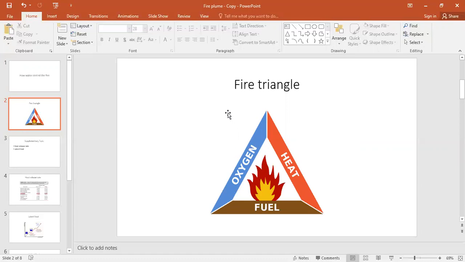Regarding our subject, water will remove the heat from the fire triangle, so the fire cannot be retained; the fire will turn off, extinguish. Okay, this overview is a general definition. But if we take a closer look, what is the exact mechanism that happens? If we want to know about this, we need to understand two supplementary topics.